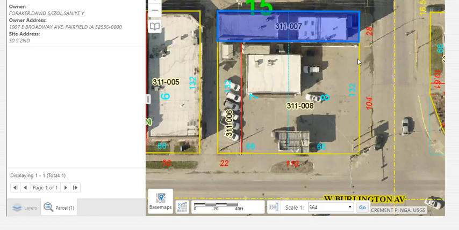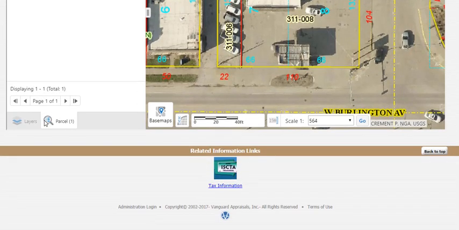And they said these lines are very accurate. I've actually gone out and measured a couple of the properties, and they're right on within, seriously, a foot. So I totally agree with them. So I think the assessor's page is a great asset tool to be using when you're looking at property, or if you need any help with property lines or anything else. And again, down at the bottom, I have to go to a different page for taxes. So you can go in here and help with getting cost on if it's going to be worth it.